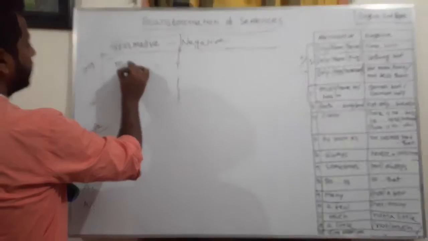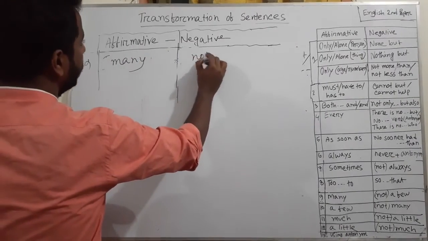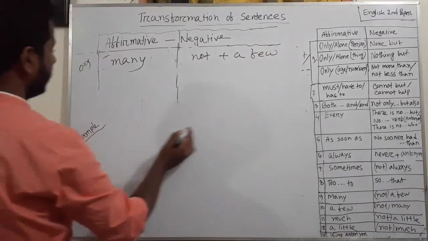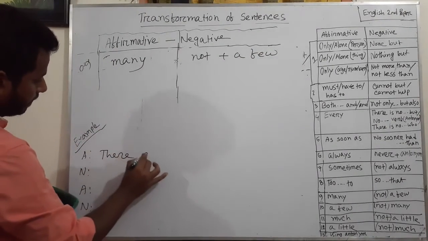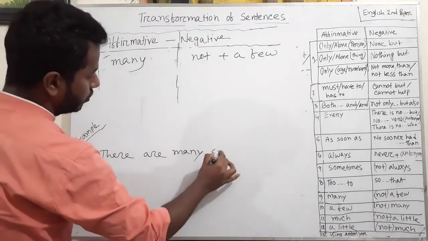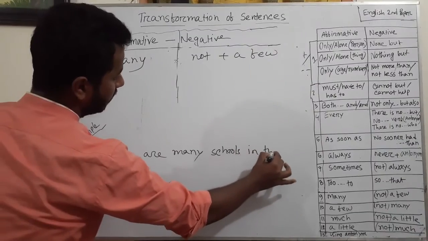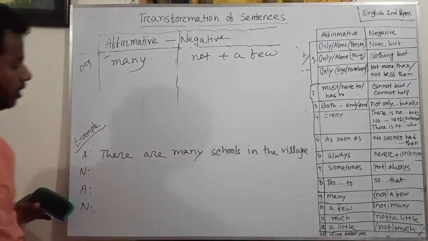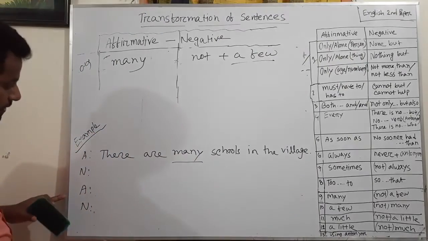if in affirmative sentence there is many, in negative sentence there will be not plus a few. Okay, for example, there are many schools in the village. Okay, for many we can use a few in negative sentence.